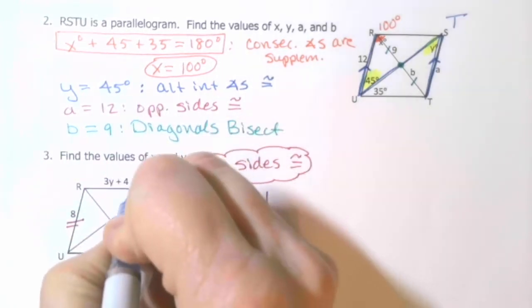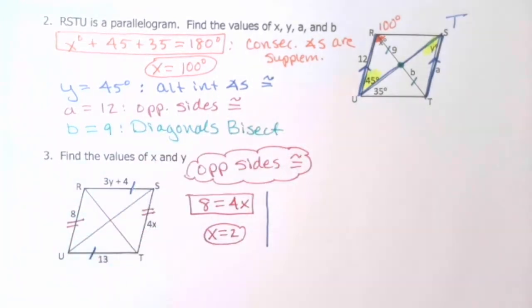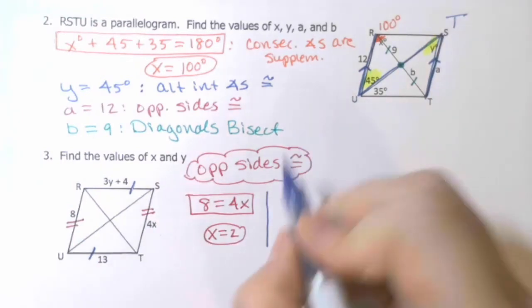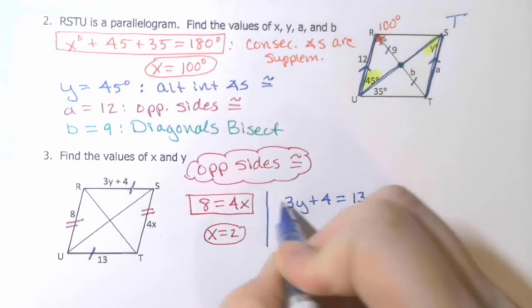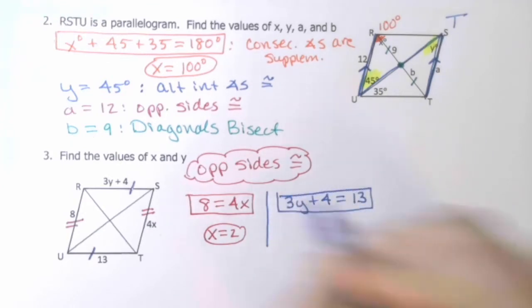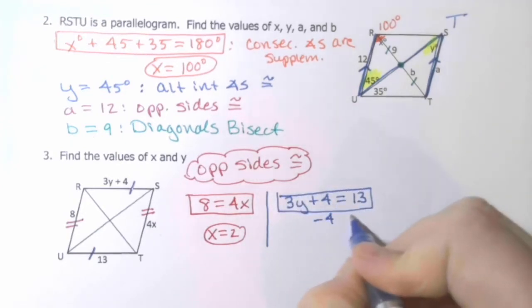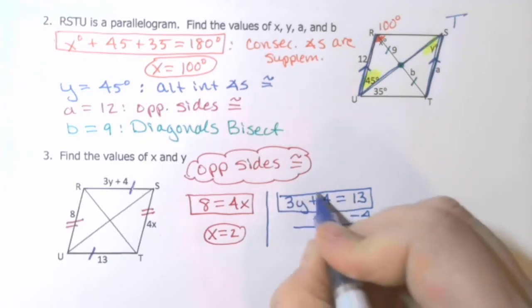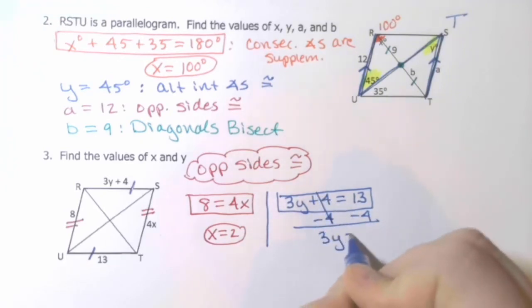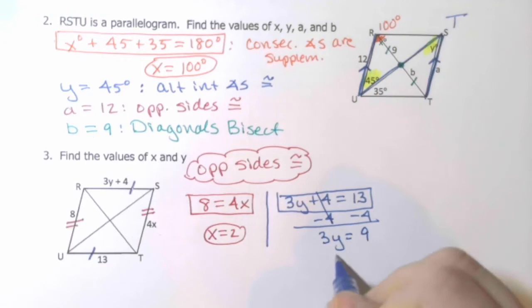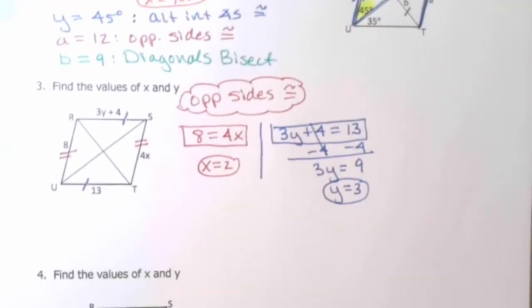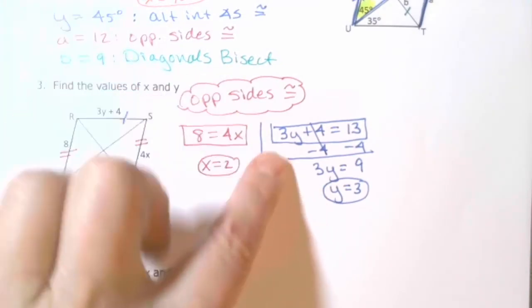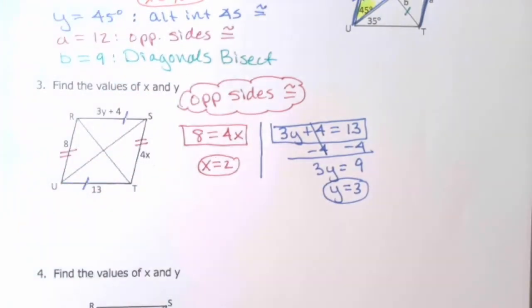We know that 3y plus 4 and 13 are going to be congruent. So we can take 3y plus 4 and set it equal to 13, which will give us something to solve. So subtracting 4 over to the right, we get 3y equals 9, which means y is 3. And that would be what your work needs to look like. Box the equation, solve and get the answer.